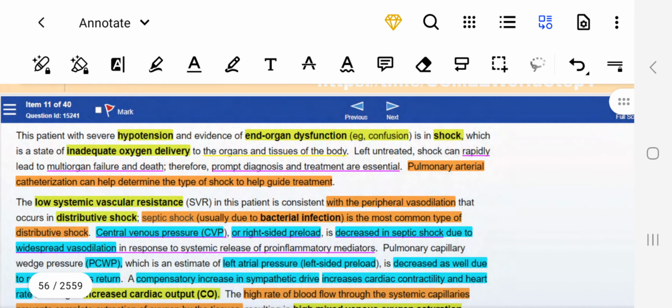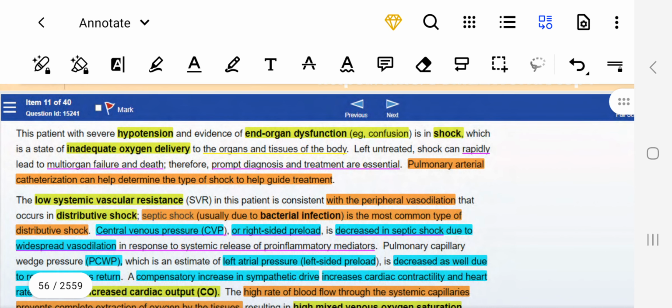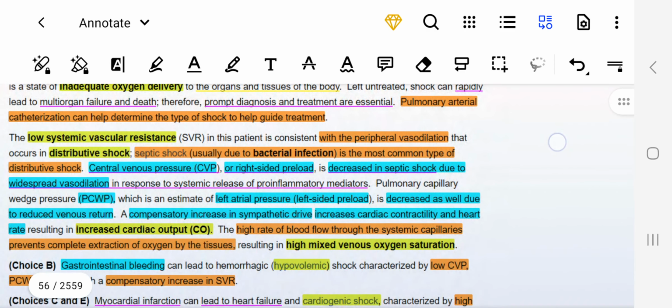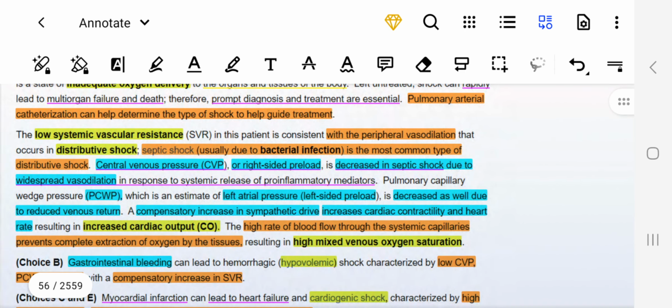So hypertension and evidence of end organ dysfunction, for example, confusion, is in shock. Okay, where there is inadequate oxygen delivery to the organs and tissues of the body. Rapidly multi-organ failure and death can occur. Prompt diagnosis and treatment are essential. Pulmonary arterial catheterization can help determine the type of shock to help guide treatment. Low systemic vascular resistance with peripheral vasodilation: distributive shock.